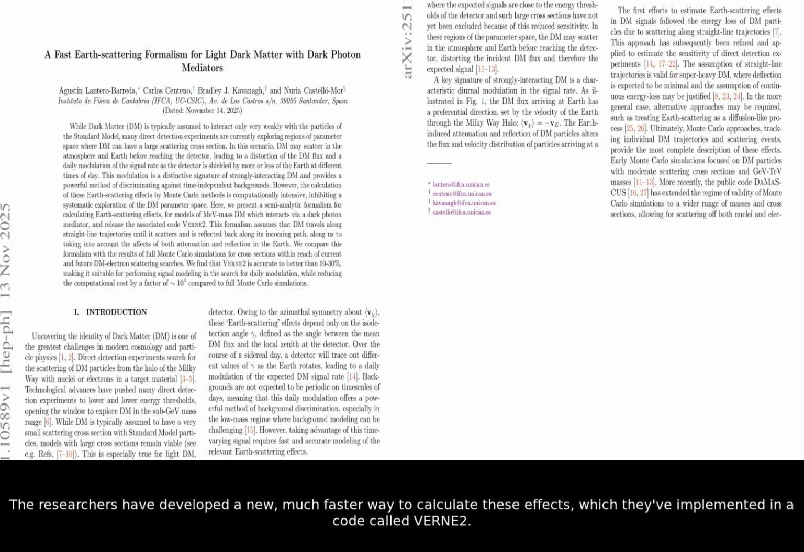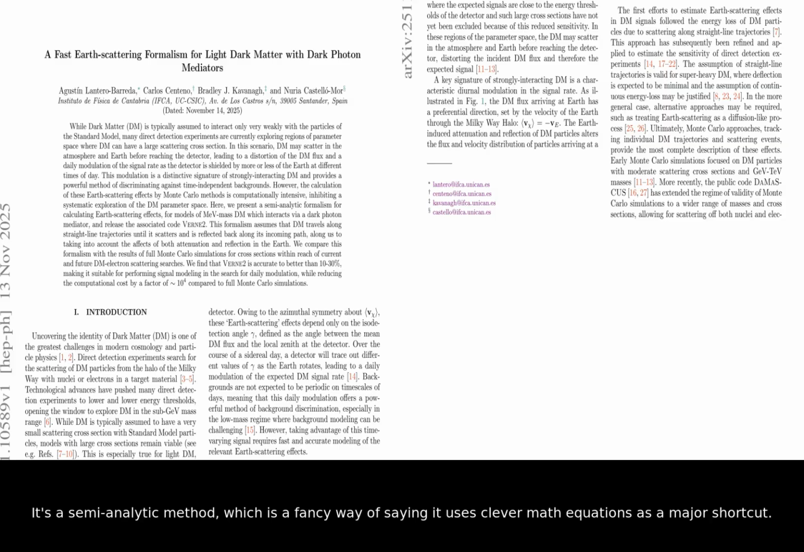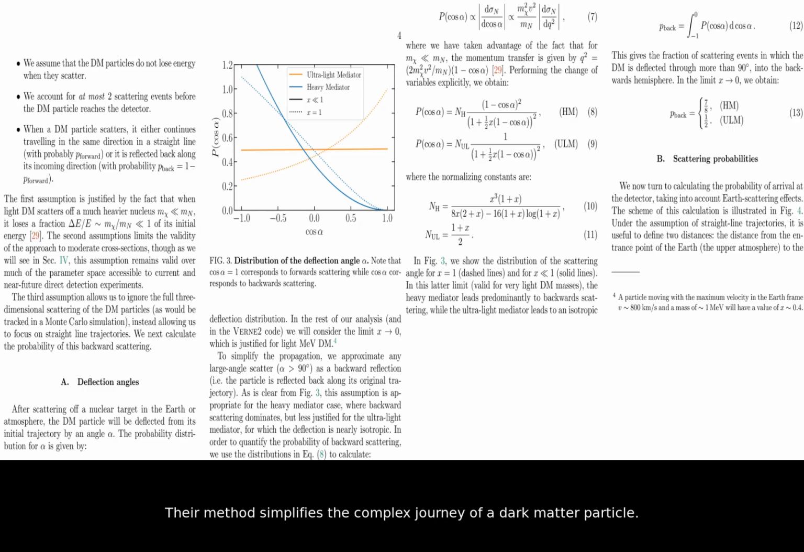The researchers have developed a new, much faster way to calculate these effects, which they've implemented in a code called Vern2. It's a semi-analytic method, which is a fancy way of saying it uses clever math equations as a major shortcut. Their method simplifies the complex journey of a dark matter particle. It assumes that when a particle scatters, it doesn't lose energy and is essentially reflected straight backward. By considering only particles that scatter up to 2 times, they can get an answer much more quickly.